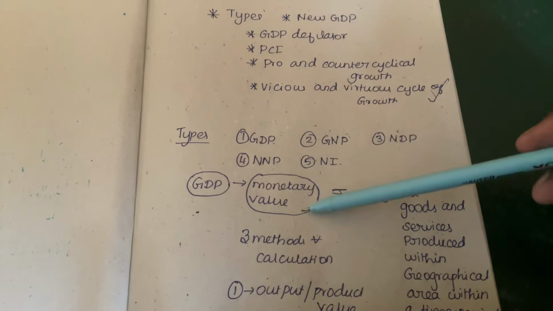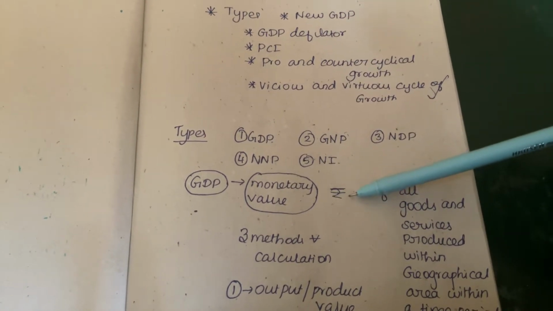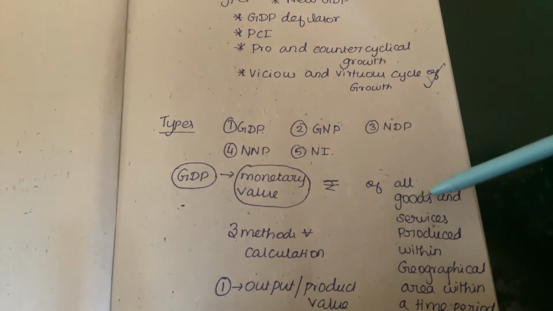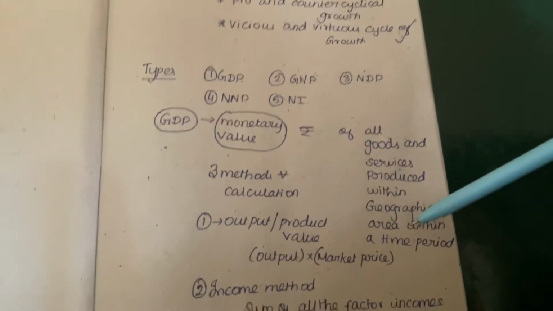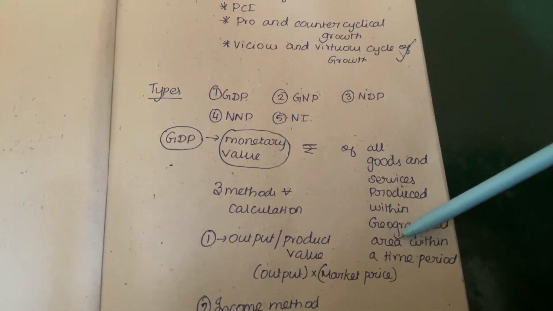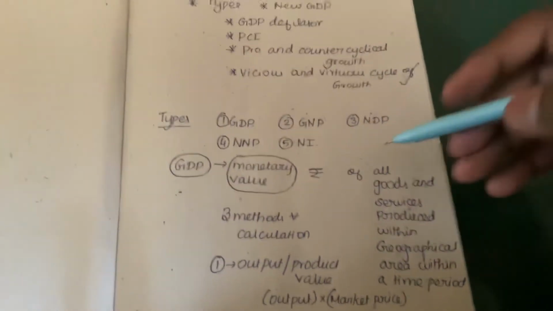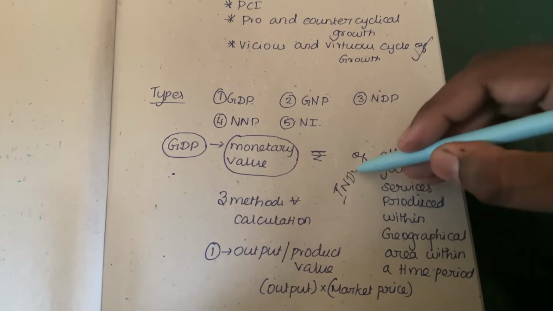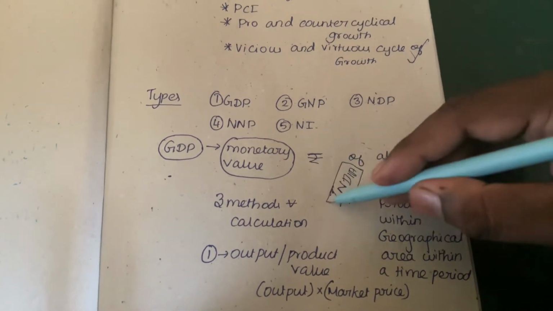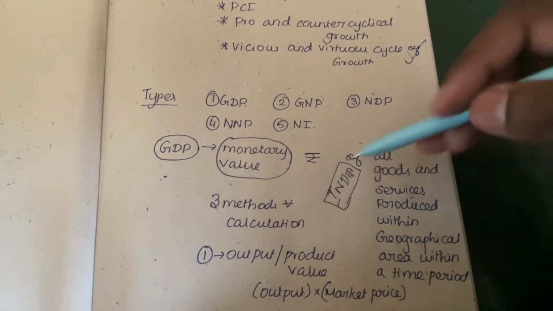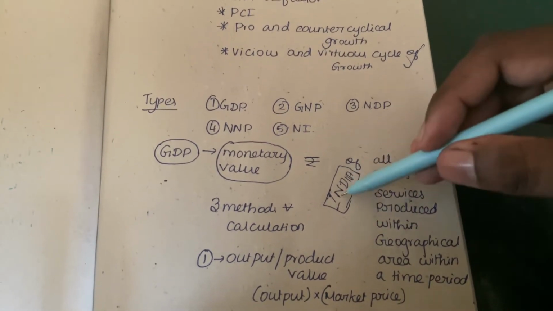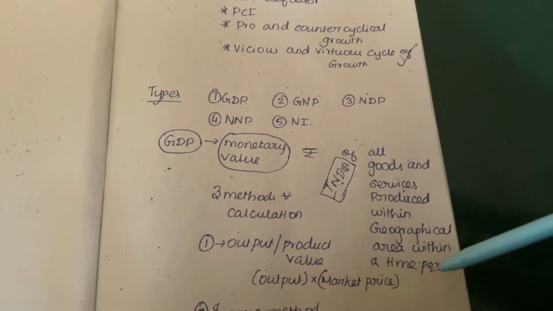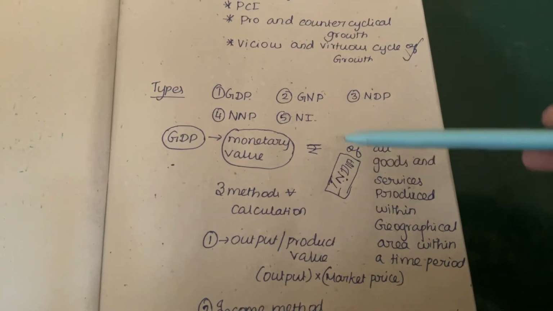GDP is the monetary value, that is, in rupees, of all goods and services produced within a geographical area, within a period of time. Suppose we consider India as the geographical area, the monetary value of all the goods and services produced within the territory of India in a given period of time, usually a financial year, is known as GDP.